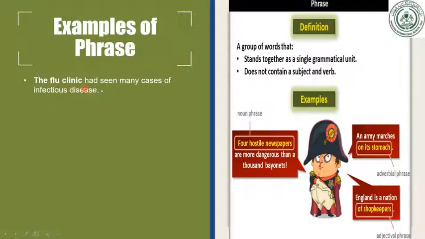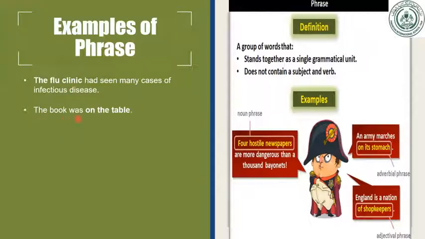The flu clinic had seen many cases of infectious disease. Here you say the flu clinic. Now, if I say only the flu clinic, it is not telling us something complete about it.